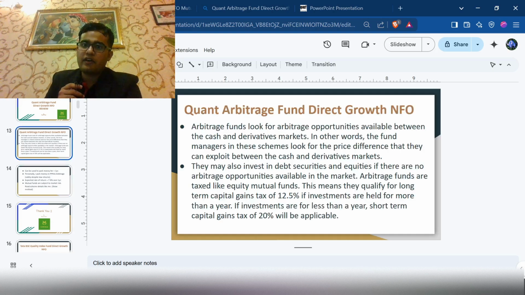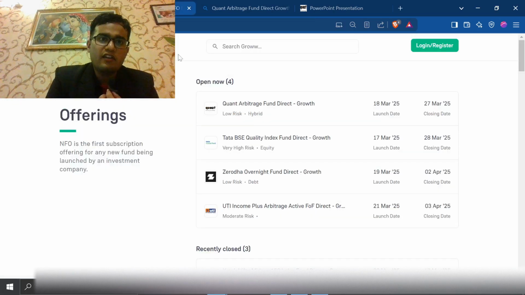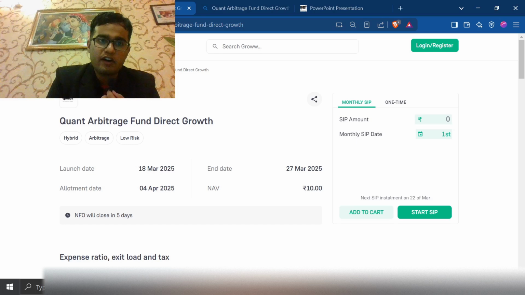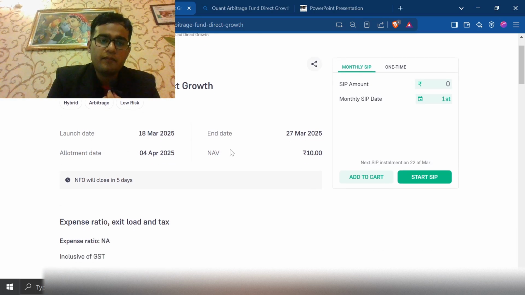Talking about Quant Arbitrage Fund Direct Growth NFO, you can go to your brokerage account or your bank brokerage account and see in the NFO section there will be like four open mutual funds as of now. And if you click on Quant Arbitrage Fund, it will tell you about the launch date, allotment date, the NAV and the end date.